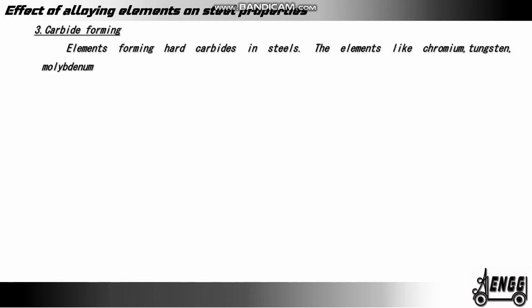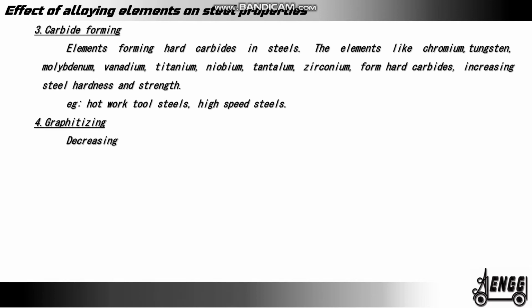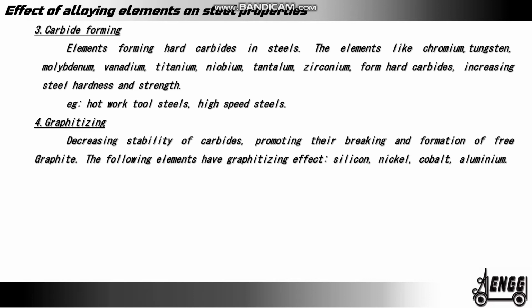3. Carbide forming. Elements forming hard carbides in steels. The elements like chromium, tungsten, molybdenum, vanadium, titanium, niobium, zirconium form hard carbides, increasing steel hardness and strength. Example, hot work tool steels, high-speed steels. 4. Graphitizing. Decreasing stability of carbides, promoting their breaking and formation of free graphite. The following elements have graphitizing effect: silicon, nickel, cobalt, aluminium.